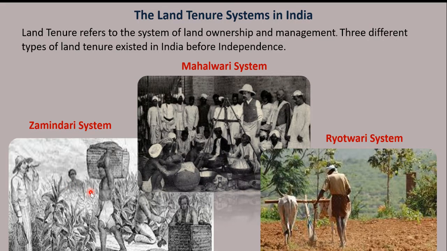Under the system, the landlords or the zamindars were declared as the owners of the land and they were responsible to pay the land revenue to the government. So the zamindar only had to pay the land revenue to the government. The share of the government in total rent collected was fixed as 10/11.